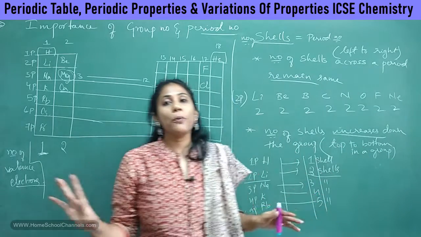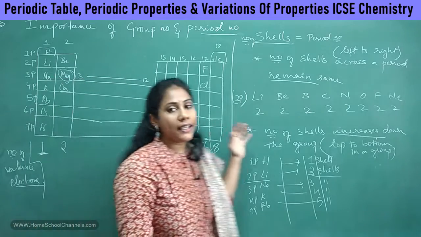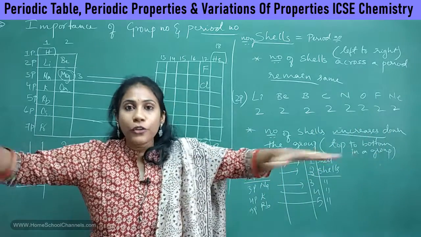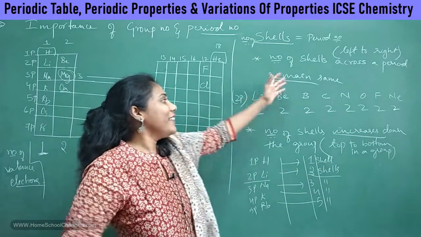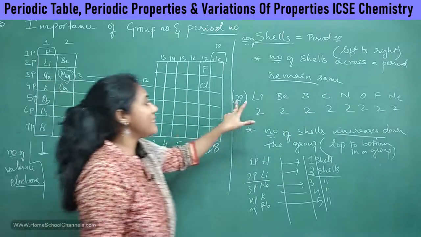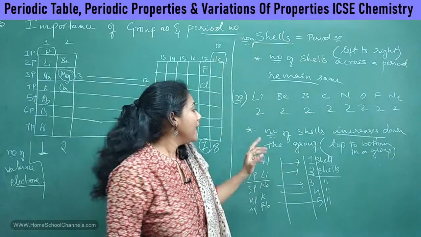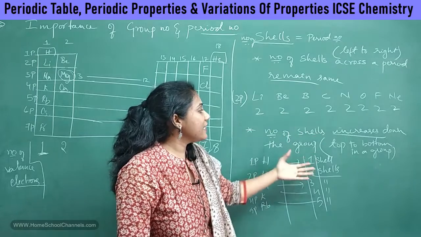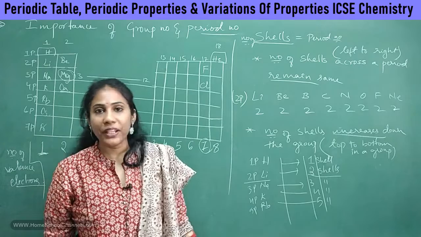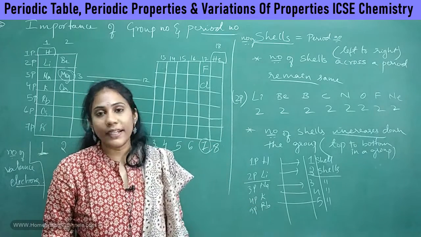Okay, so these 2 points are really very important to understand. When you go from left to right in a periodic table, from one element to another, in a row, the shell number does not change. Okay, so all the elements which come in a same period will always have same number of shells. Whereas the number of shells always increases when you go from top to bottom in a group. Clear? So this is all about an idea of shells that you need to understand.